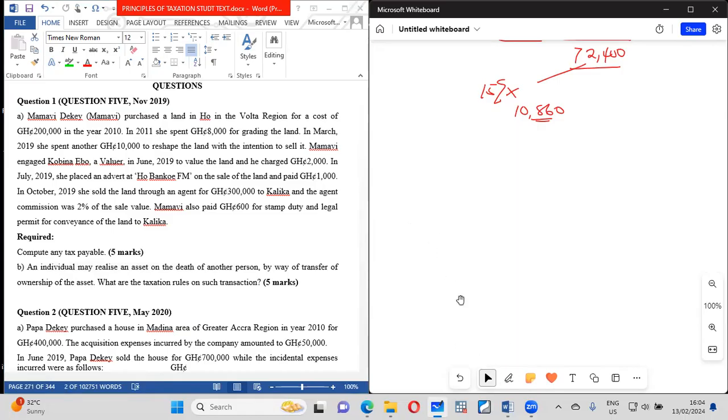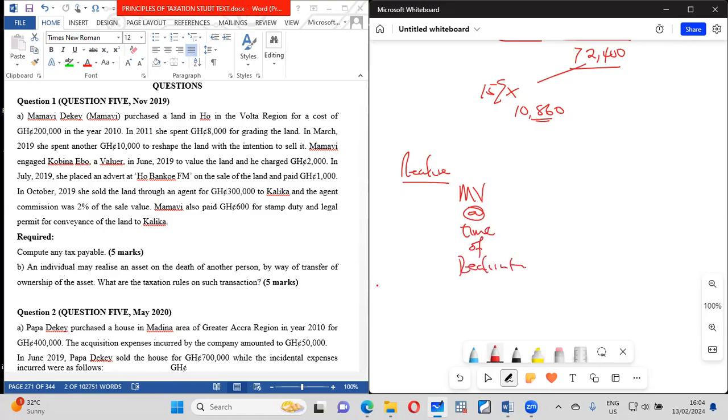So the person who has realized the thing, who has parted with the thing, it will be the market value at the time of realization. I mean, at the time of parting. So that is that. And so this one will be the consideration. This one will be the consideration. Okay, so we said that that is the amount.